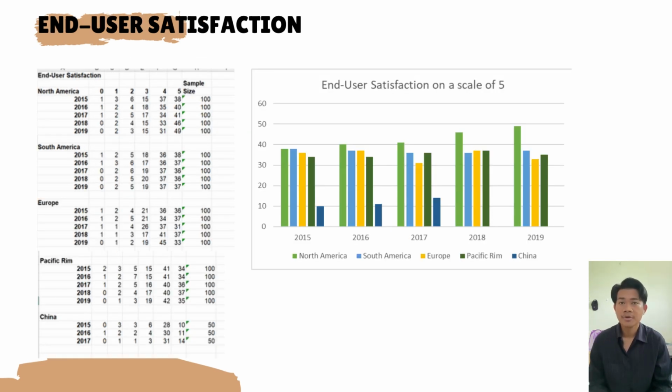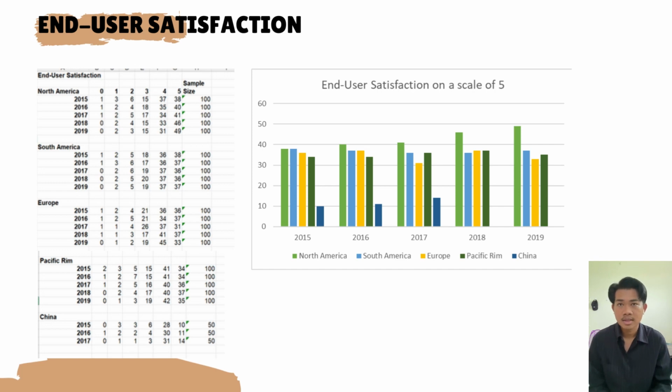Moving on to end user satisfaction, this graph shows the summary of end user satisfaction from 2015 to 2019. End user satisfaction is the consumer that uses the product to fulfill their purposes on buying the products. Quality, price, and how to implement the product influence the end user satisfaction.